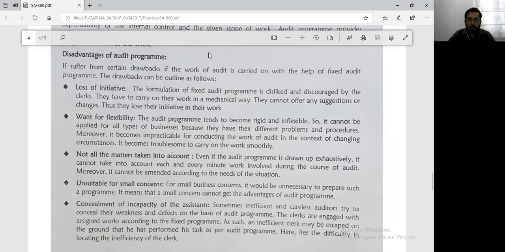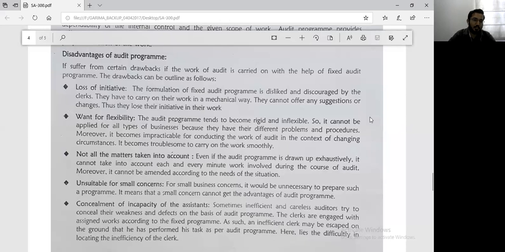Fourth, because you have small concerns as your clients, it becomes difficult to use the audit program for such small concerns. So they do not get the benefit of audit programs. And finally, any inefficient or careless audit assistant can conceal his weakness on the basis of the audit program. The audit would have been carried out perfectly, but it becomes difficult to locate the inefficient audit assistant.